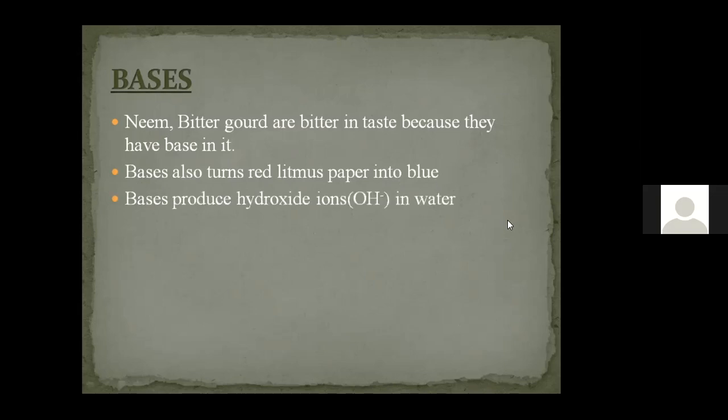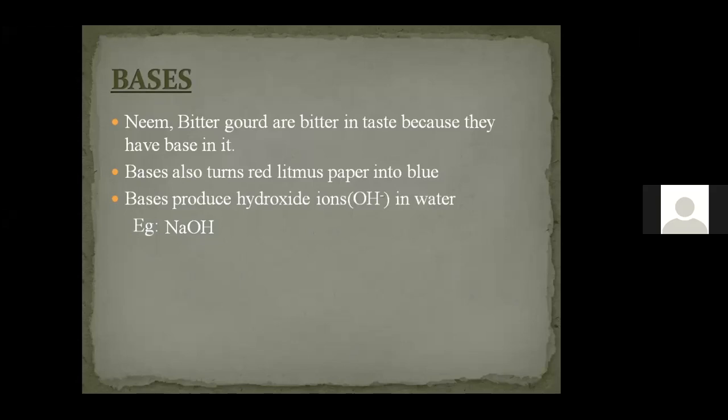The next definition is when a base is dissolved in water. When acid is dissolved in water, it produces H plus ion. Similarly, when a base is dissolved in water, it produces OH minus ion. There is oxygen, there is hydrogen, together called hydroxide ion. For example, if we consider NaOH, what is NaOH? Na is sodium, OH is hydroxide.